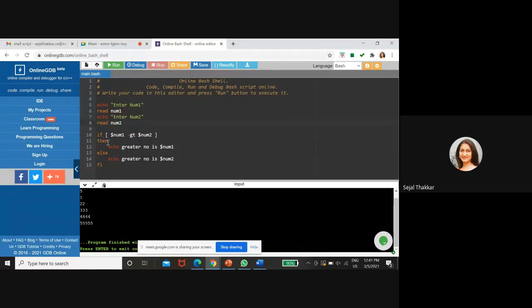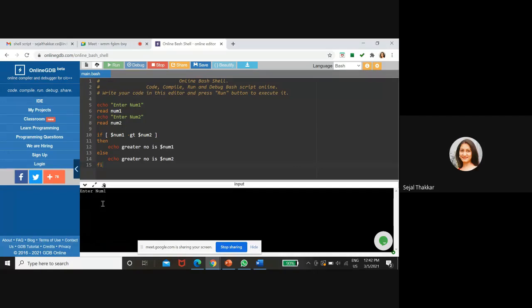So whenever we want to print after if, that we have to write down in then, and echo is a printf, then echo greater number is dollar number 1, else. If this is not true, then it will come into the else part. Then echo greater number is dollar number 2, fi. Now you can run and see what happens.